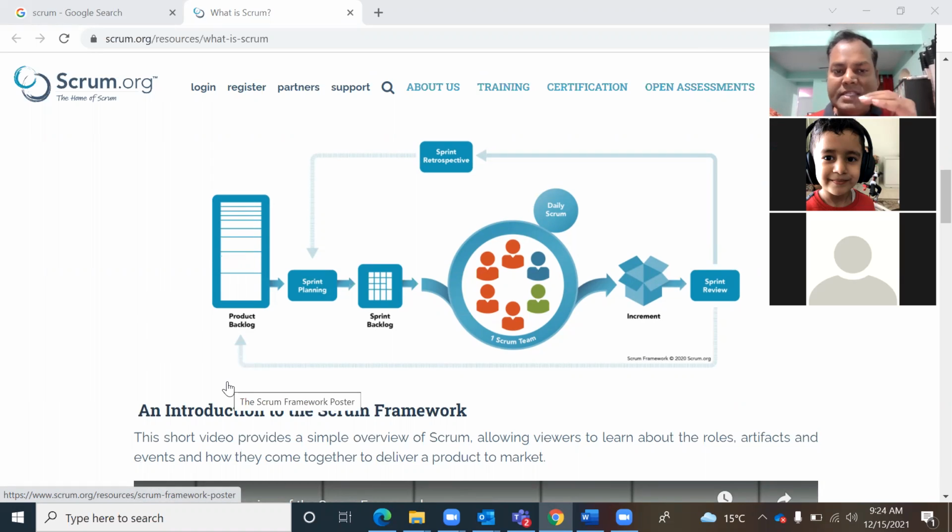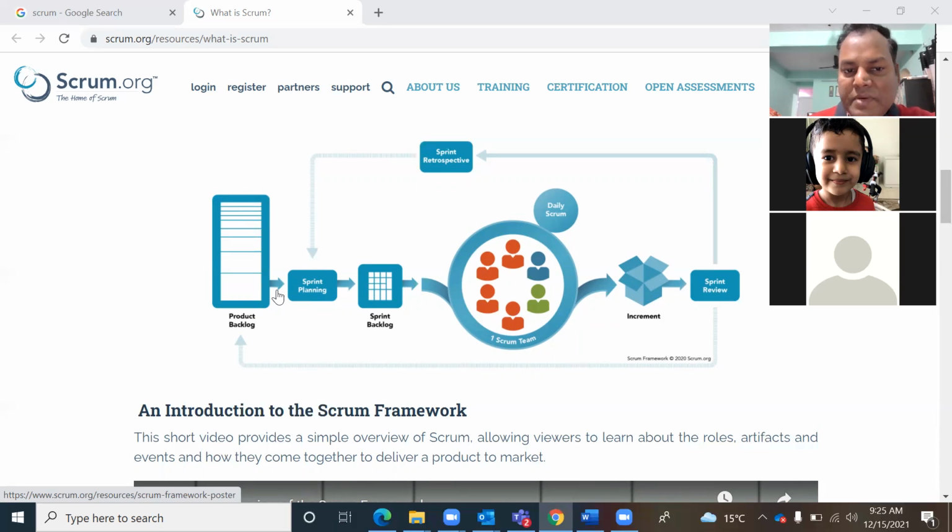The product backlog is a set of all the things, all the deliverables which the team is supposed to work on in the coming sprints, and the product owner usually sets the priority of all the tasks. High priority tasks should be in the upper part of the backlog, and low priority tasks in the lower part. When the team does sprint planning, they pull all the features and tasks from the upper part of the product backlog, because those are high priority tasks which are supposed to be done first.